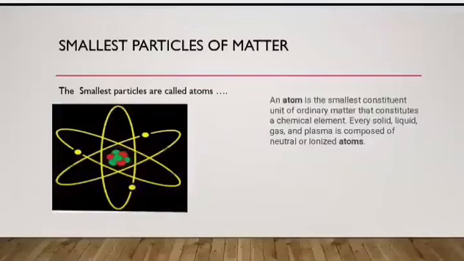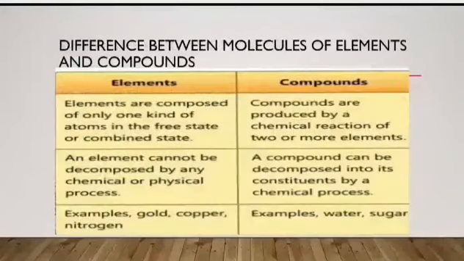Smallest particle of matter. The smallest particles are called atoms. An atom is the smallest constituent unit of ordinary matter that constitutes a chemical element. Every solid, liquid and gas plasma is composed of neutral or ionized atoms.